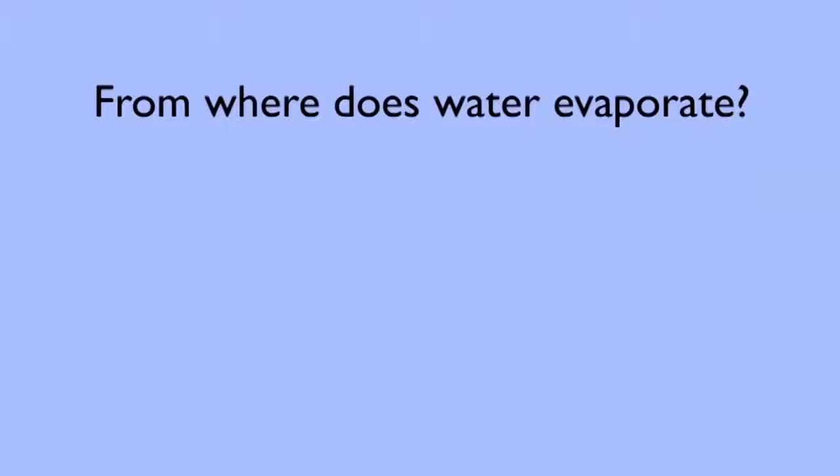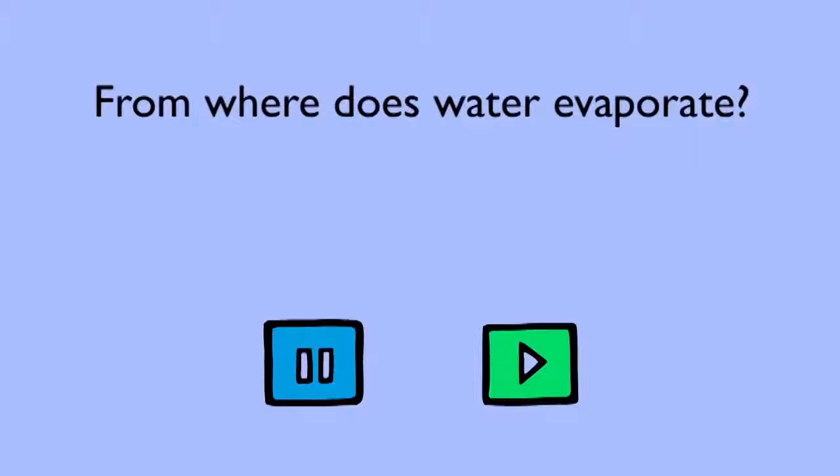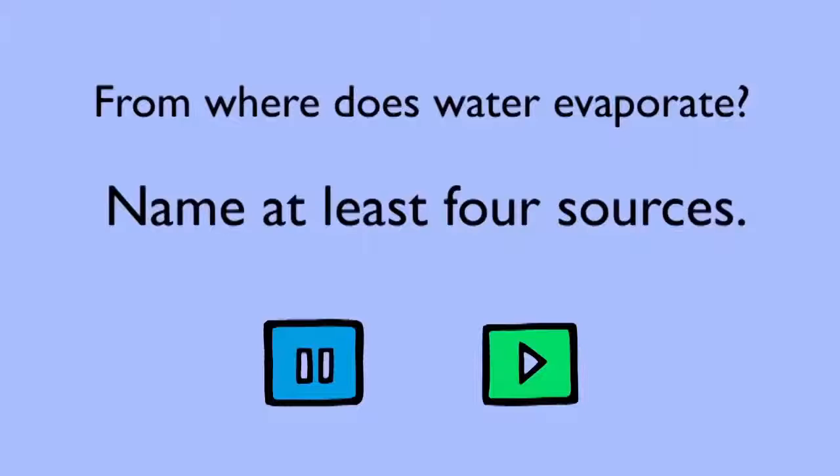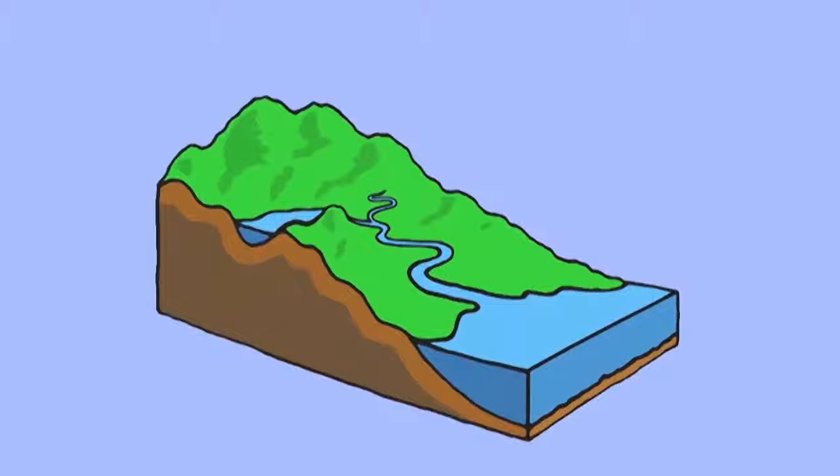What sources of water are available for evaporation? This is where water turns from a liquid to a gas. Pause the video and try to name at least 4 sources. Some correct answers include any body of water, from a puddle to a pond, from a pond to a lake, from lakes to rivers, and from rivers to seas. All of these act as bodies of water that can be evaporated.